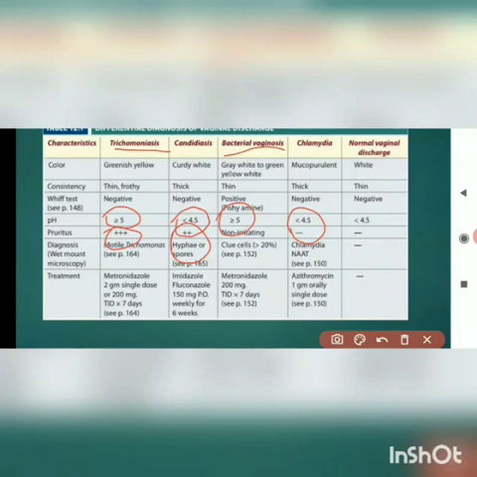Apart from this, in candidiasis the discharge will be curdy white, also known as cottage cheese appearance. In trichomoniasis, it will be greenish yellow, but it will be watery. It will not be mucoid. Bacterial vaginosis, it will be grayish white. And treatment, as you can see here.